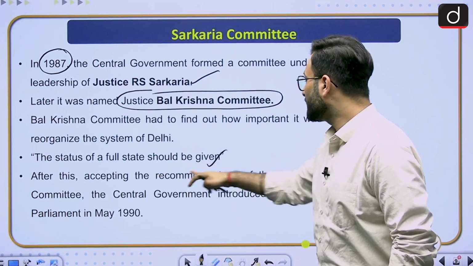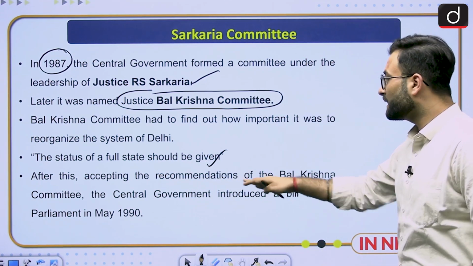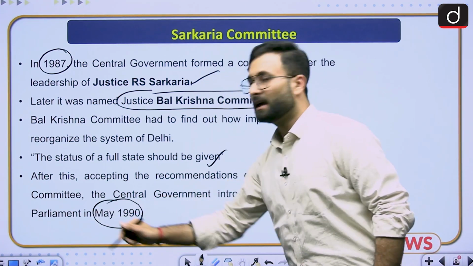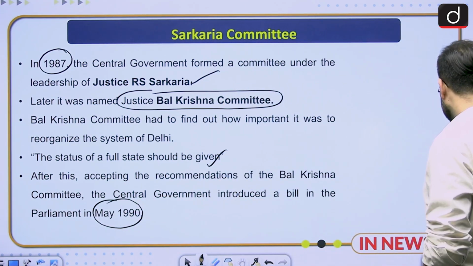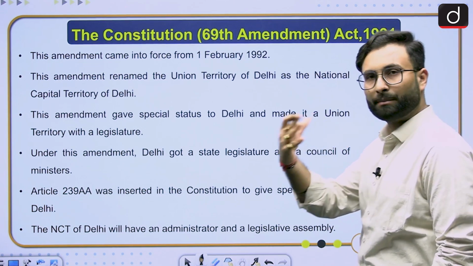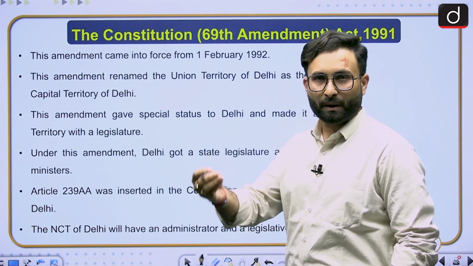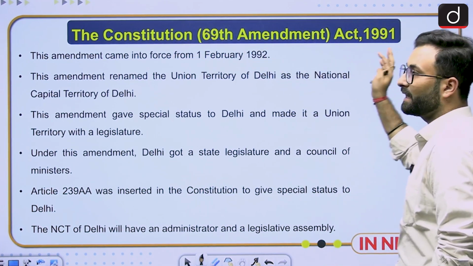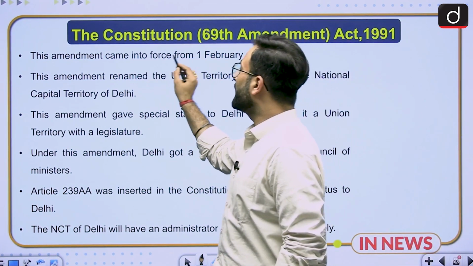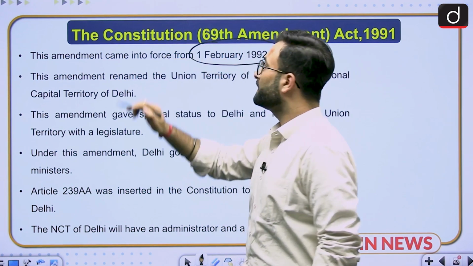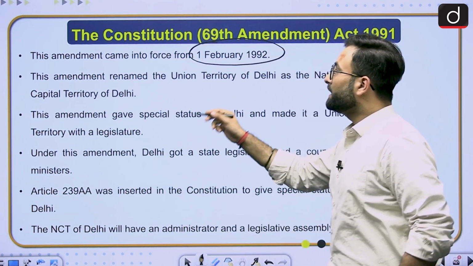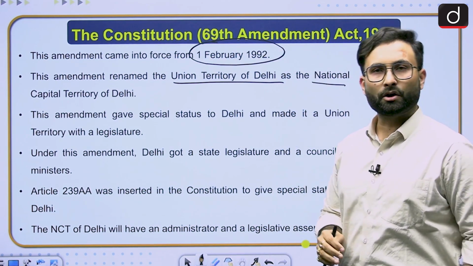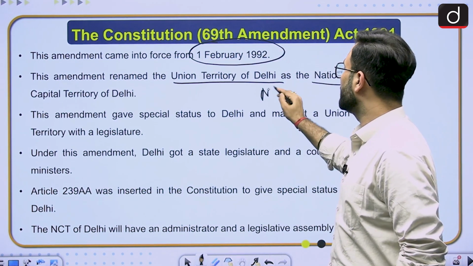So accepting the recommendation of the Balkrishna Committee, the central government introduced a bill in the parliament in May 1990. Now let's see what came out of that particular bill. That bill was passed, and later on it was called the Constitution 69th Amendment Act 1991. This amendment came into force from the 1st of February 1992. This amendment renamed the Union Territory of Delhi as the National Capital Territory of Delhi, that is, NCT of Delhi.